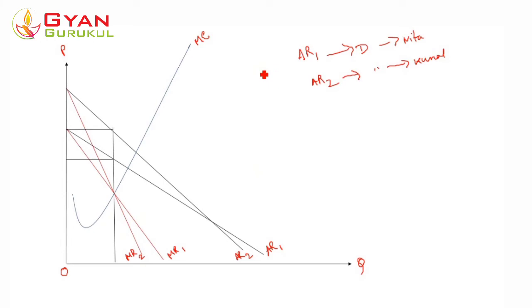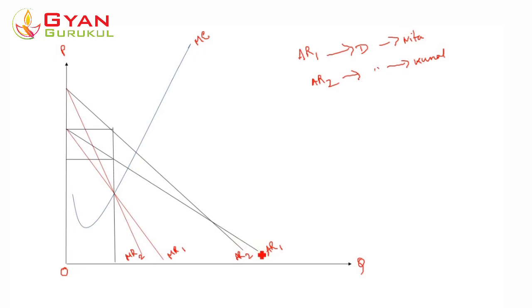Now here you see, where is the profit maximizing point for the monopolist? Let's initially talk about the demand curve of Nita. So that means we have to talk about AR1 and MR1.